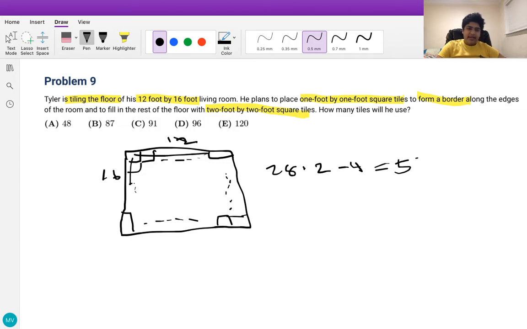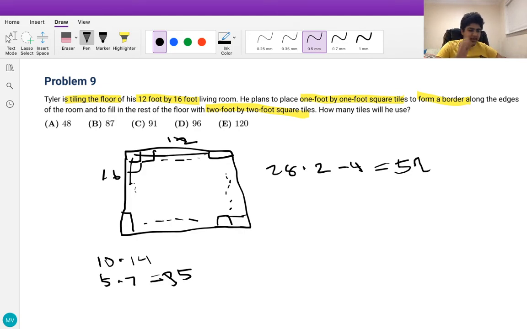And now we look at the remaining area of the room. We subtract 2 from each dimension, since we know that 2 of these feet have already been used by the 1 foot by 1 foot tiles in each dimension, meaning that this new figure has dimensions 10 by 14. So from this we know that a total of 5 2 by 2 tiles in one direction, times 7 2 by 2 tiles in another direction, can tile the area, which is 35. So we add 35 to 52 to get an answer of 87, choice B.